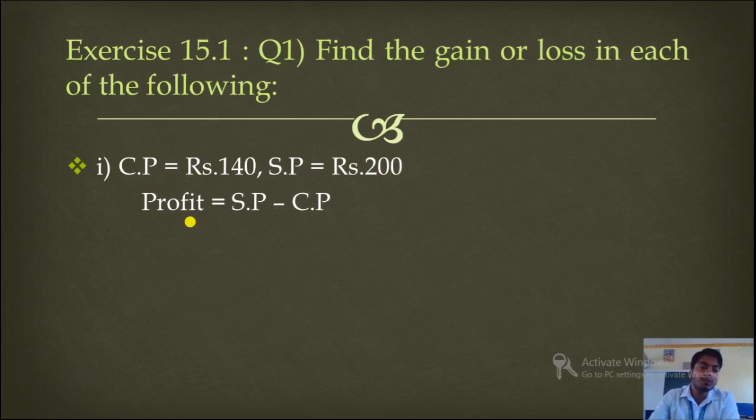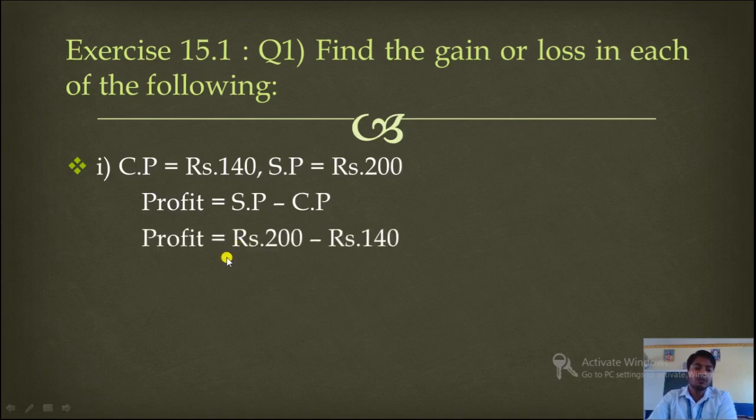So what is the formula of profit? Selling price minus cost price. So profit is equal to rupees 200 minus rupees 140. Okay, when we subtract, we will get here rupees 60. This will be the profit here. So this is how you can solve question number 1 in exercise 15.1.